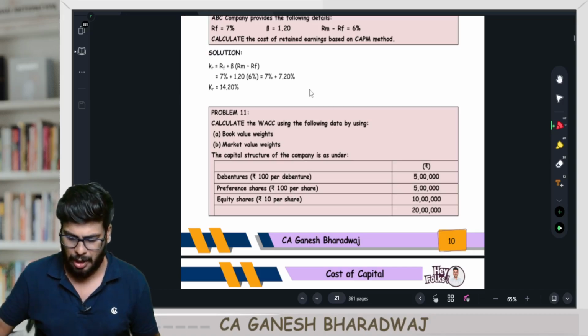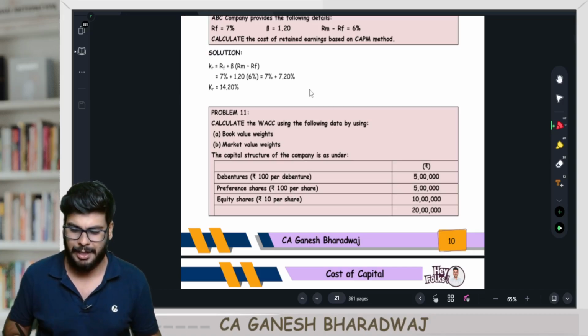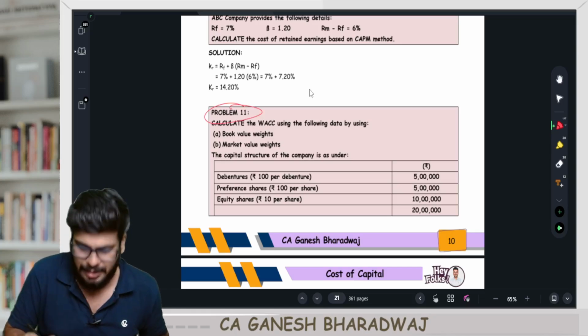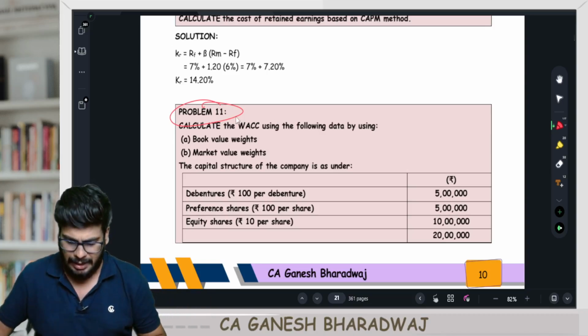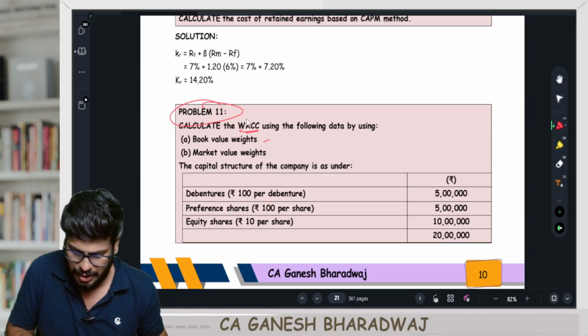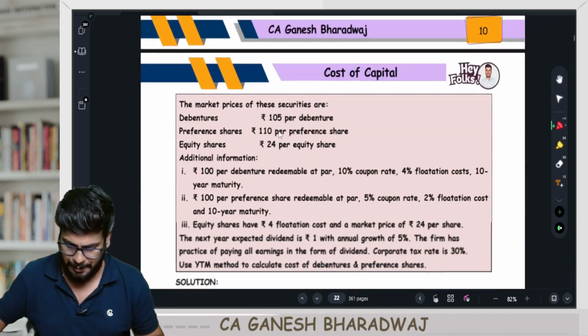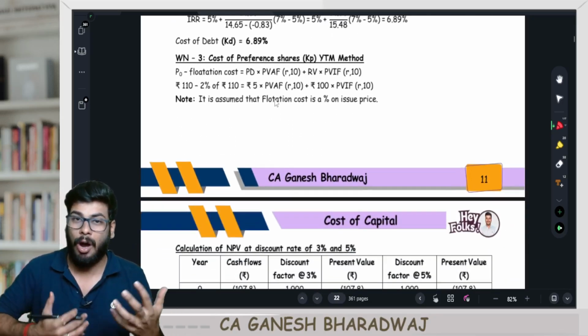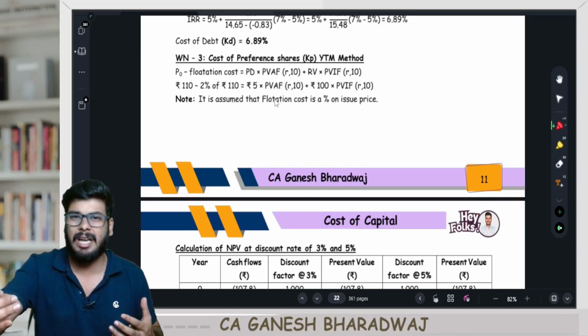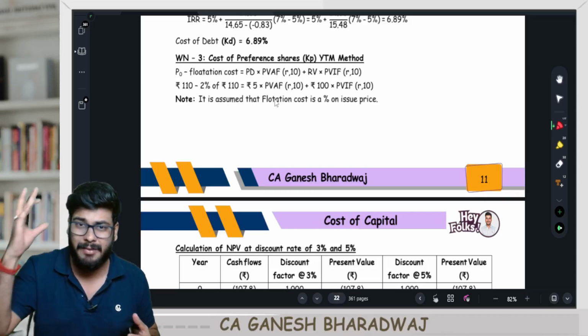So what's so special about this book? This is also a color book basically. For example, this is once again from the chapter Cost of Capital. I've kept question number 11. This is about computing WACC using book value weights and market value weights. Now, not getting into the details, I'm just telling you how it will save a lot of time just about 1 week before your exam or even the day before your exam.